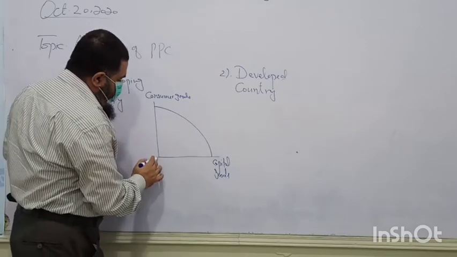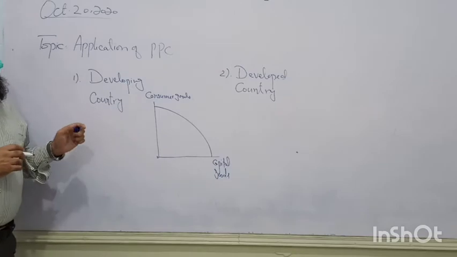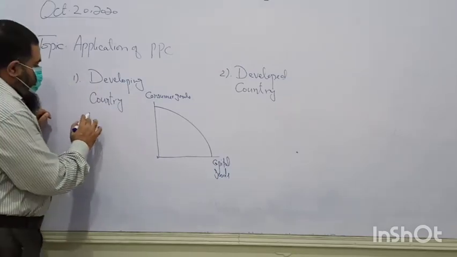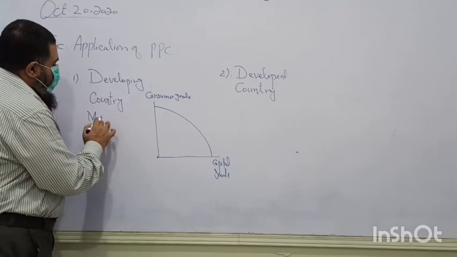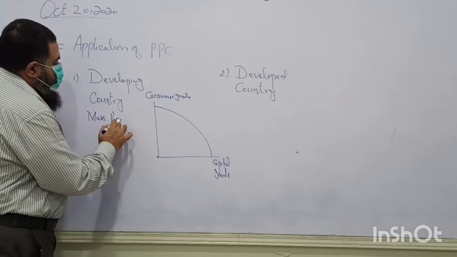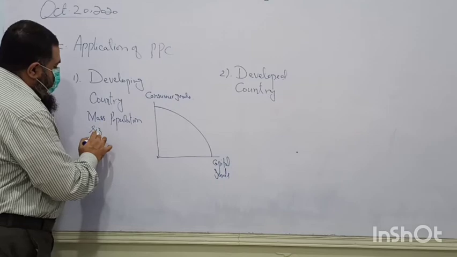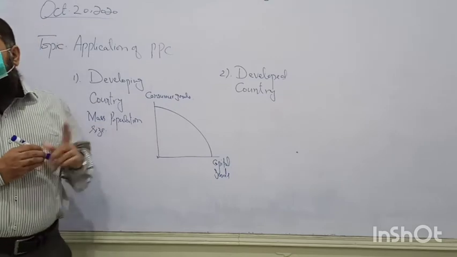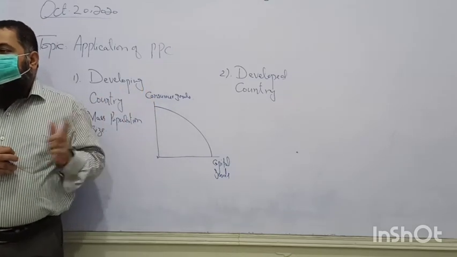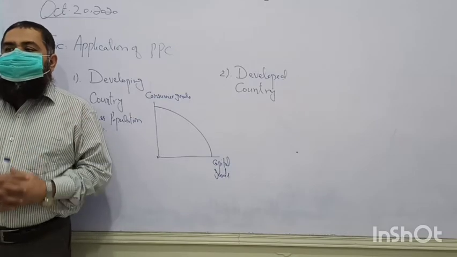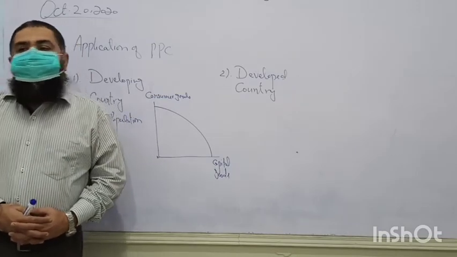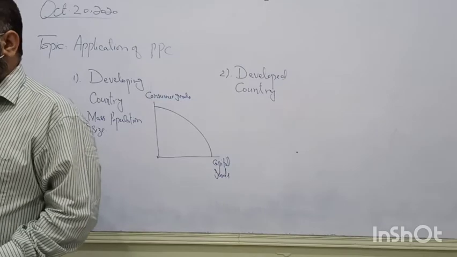Now this country is facing this PPC due to its mass population size. It needs to produce more consumer goods because it will be facing a high opportunity cost. What is the opportunity cost?